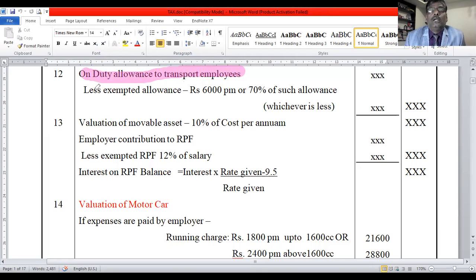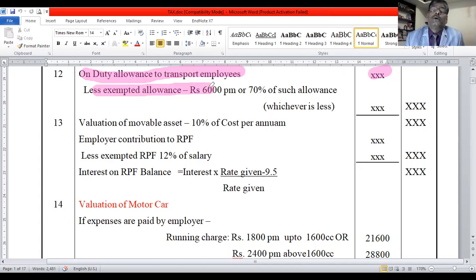What is the allowance exempted? 6,000 per month maximum exempt, or 70% of such allowance. You take the total allowance given by the employer to the employee in the inner column. Then deduct the exempted allowance. 6,000 per month is exempted.